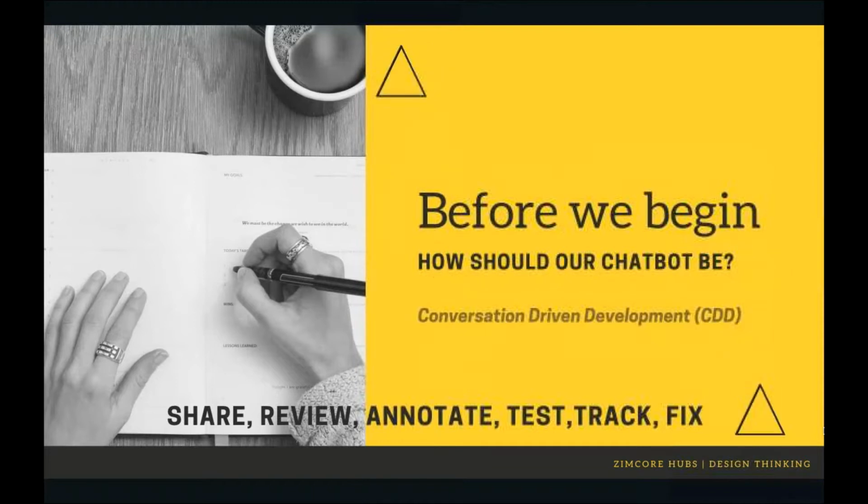So before we begin with all of this, we already know that the field of chatbots is developing quite a lot nowadays. But the one thing that is lacking in chatbot development, based on my experience as well as from the peers that I get to hear, is that we are not really sure how our chatbot should be built, and the way to make it efficient.